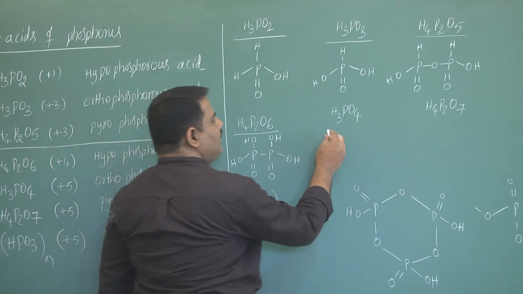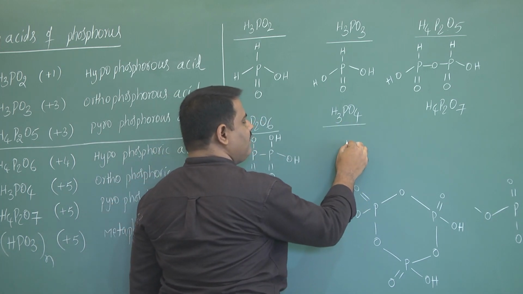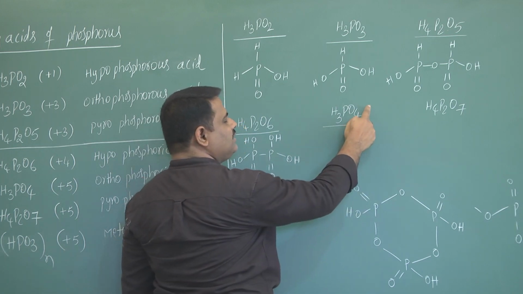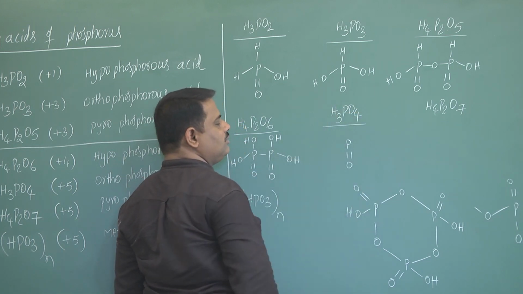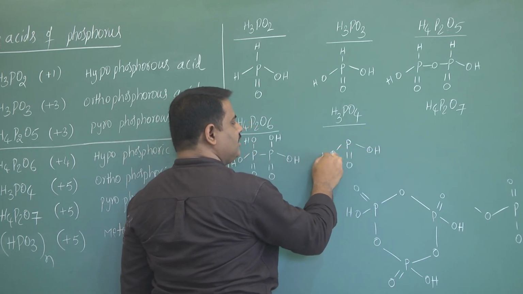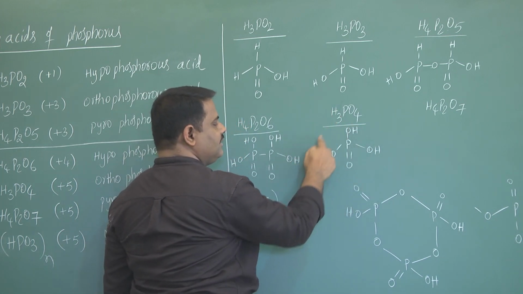Now come to H3PO4. Here 1 phosphorus atom, 1 double bond O, remaining oxygens 3, hydrogens also 3. That's why we can write 3 OH groups here. So here basicity is 3.